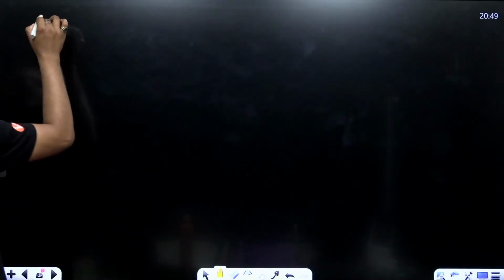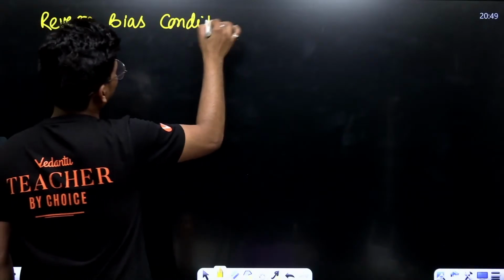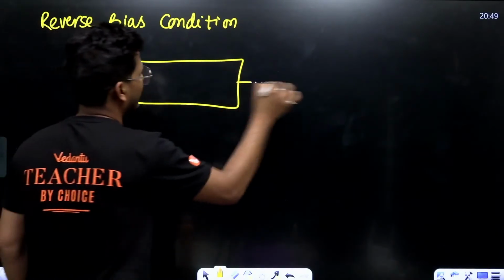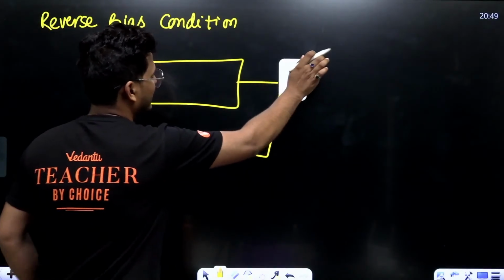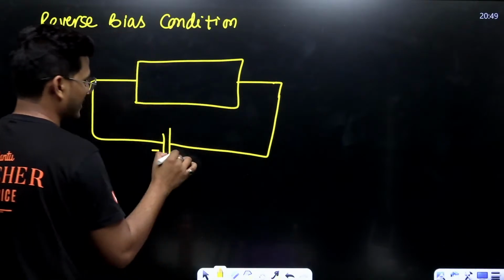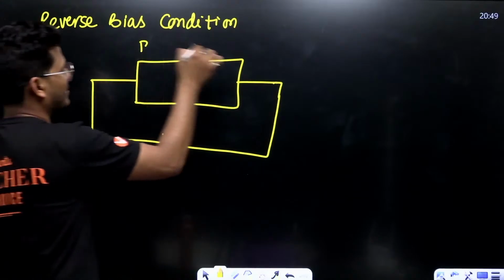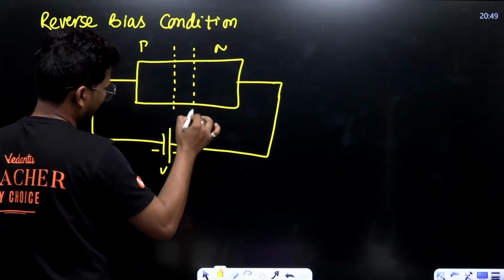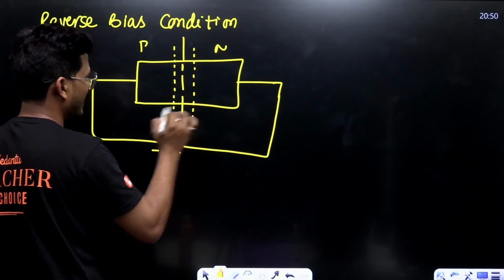Now I'm considering the reverse bias direction. In reverse bias condition, you have to reverse the connection. That is, P-type material is now connected with the negative terminal of the potential difference. This is P-type, this is N-type, this is the depletion layer, and this is the potential barrier, right?